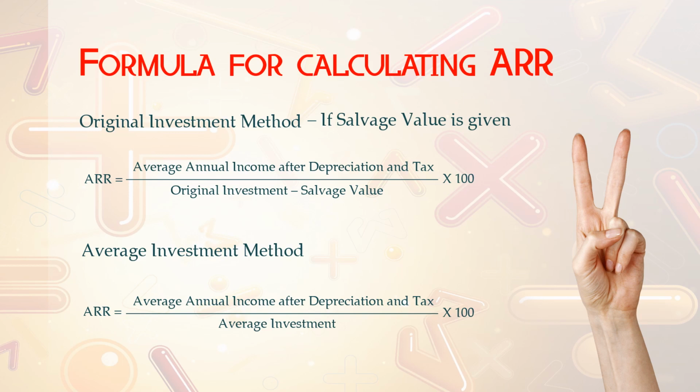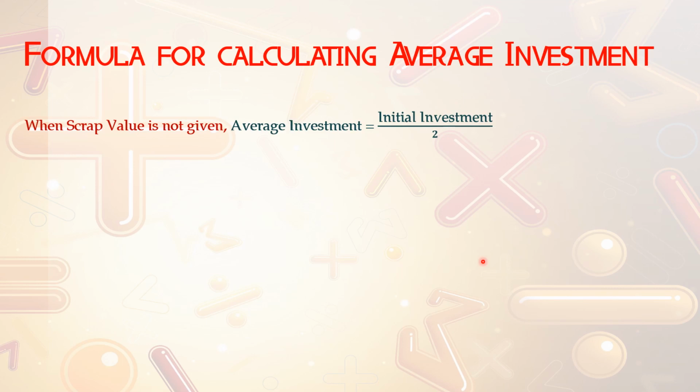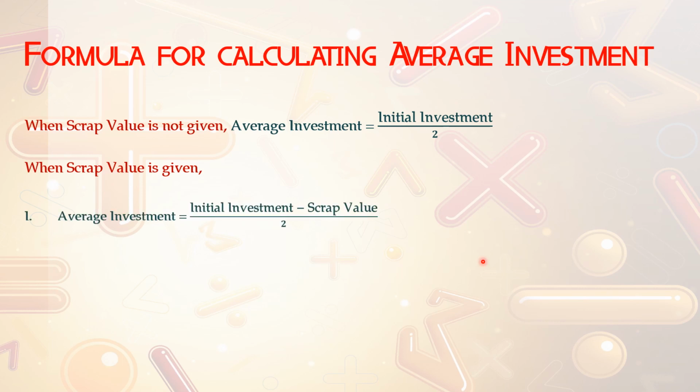So generally, the formula for calculating average investment: you have four different ways to calculate it. When scrap value is not given, the formula is simple: average investment is equal to initial investment divided by 2. We have three options when scrap value is given. Certain people use this formula: initial investment minus scrap value, divided by 2. When scrap value is given, you have three options.